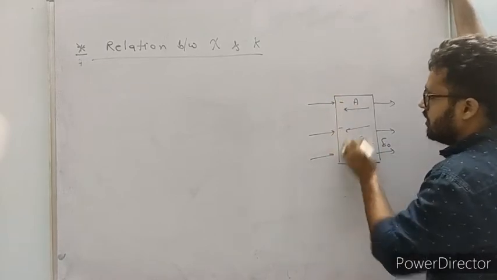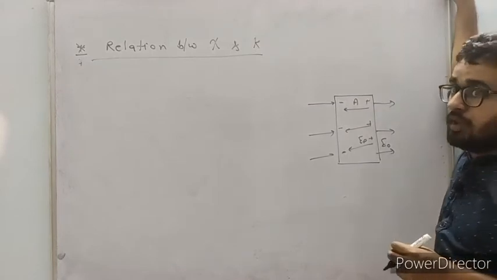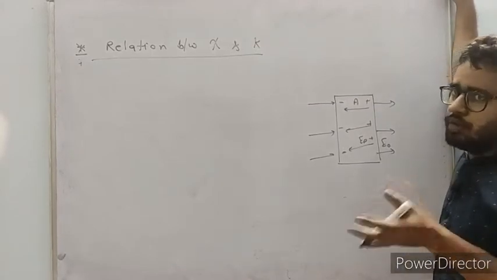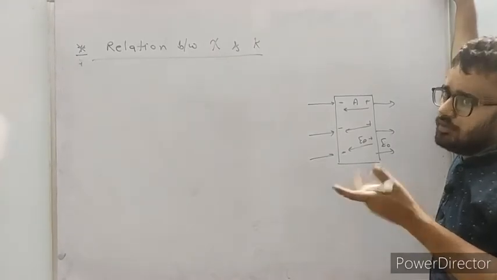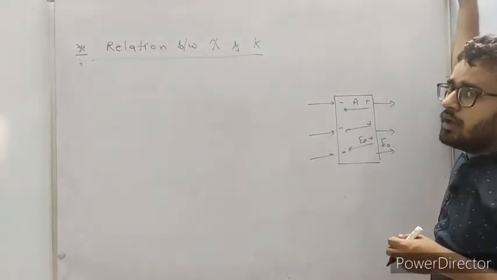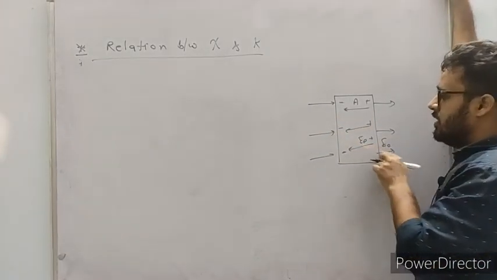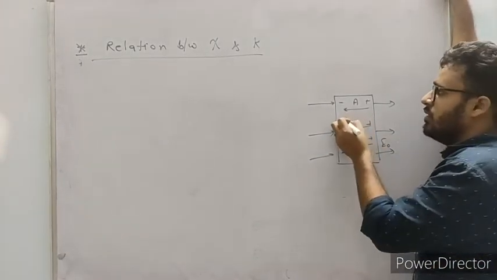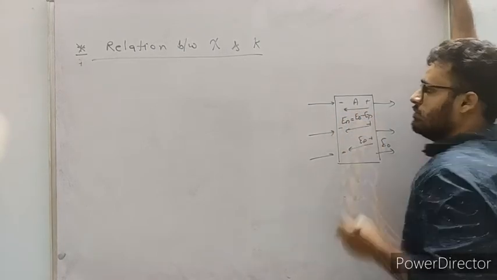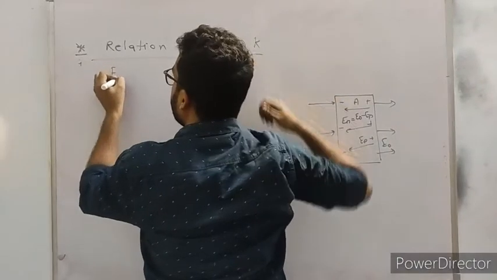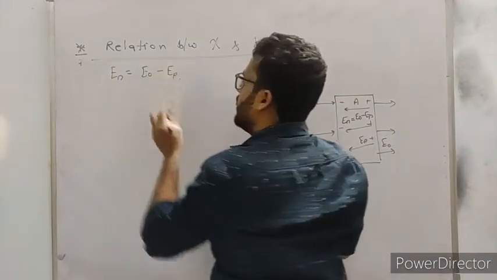The positive and negative charges will be separated, due to which an electric field comes into the picture. This electric field is weaker than E naught, so there will be a net electric field equal to E naught minus EP. So En equals E naught minus EP.